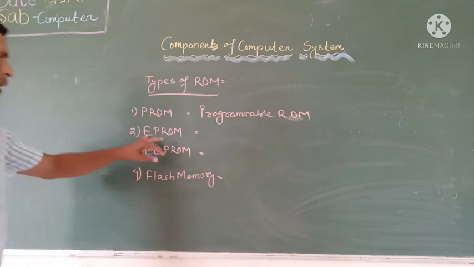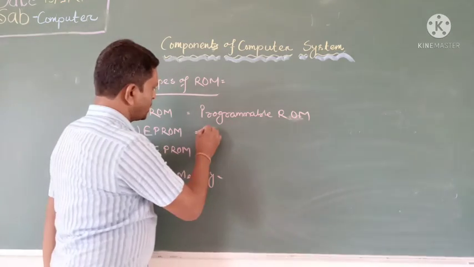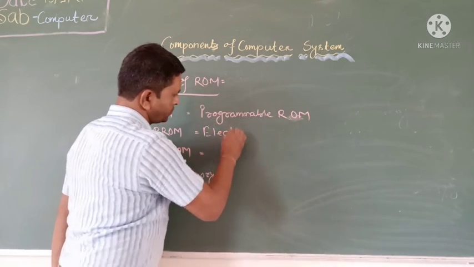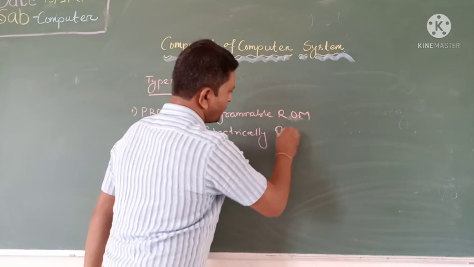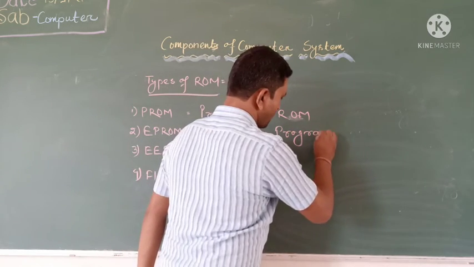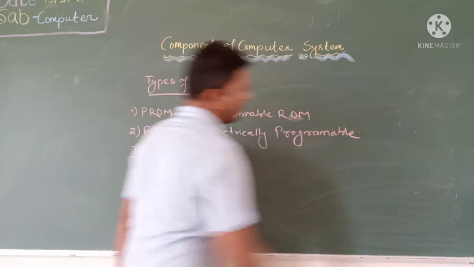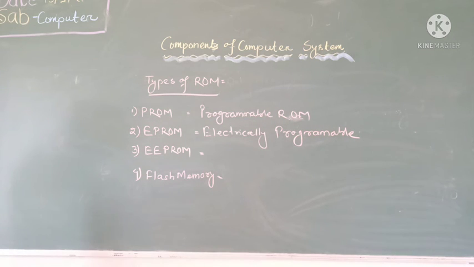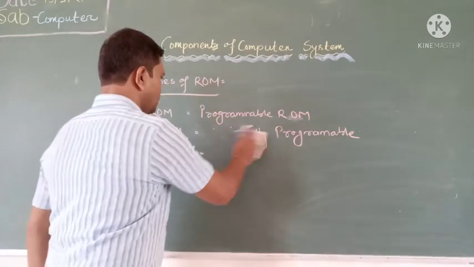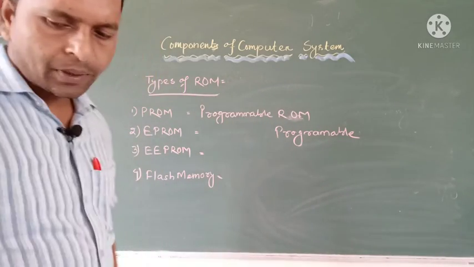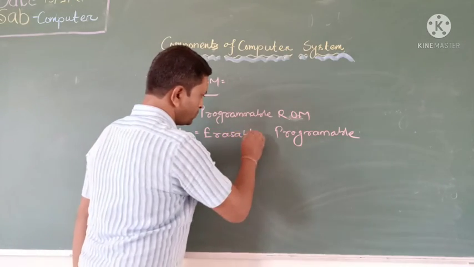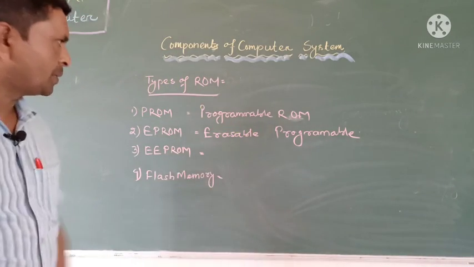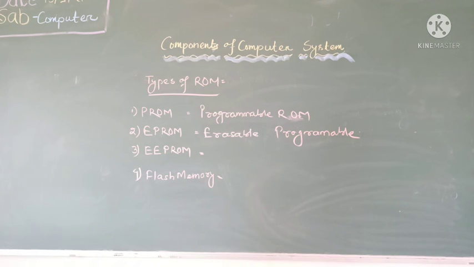Okay, EPROM, electrically programmable, sorry, it is erasable programmable, erasable programmable.